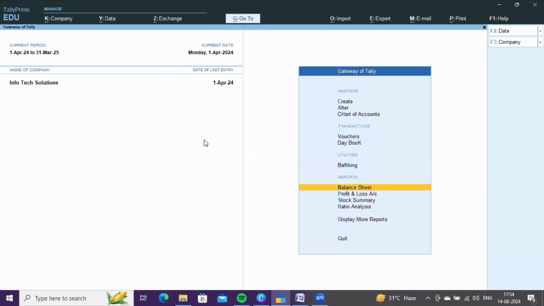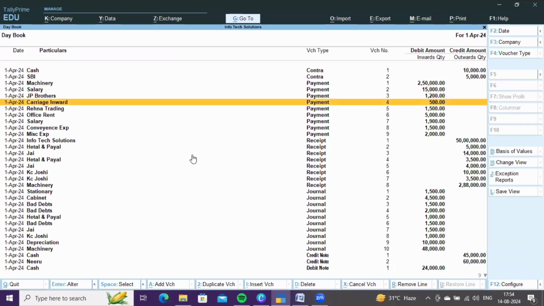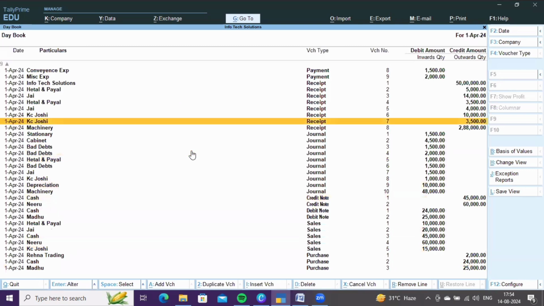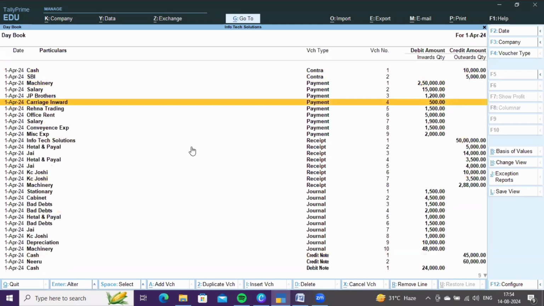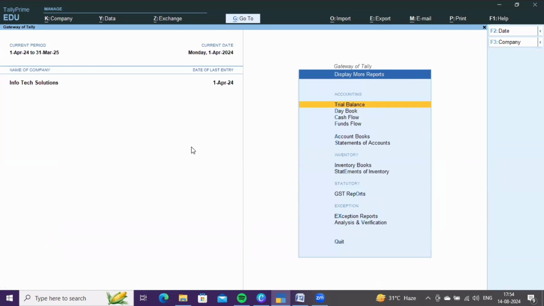Next, daybook. If you want to rectify or delete any transaction, go to daybook, go to the particular transaction, and delete or rectify it. Next, display more reports.